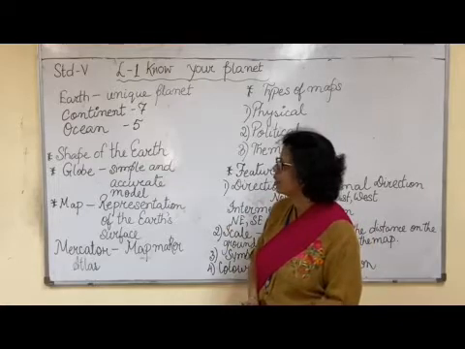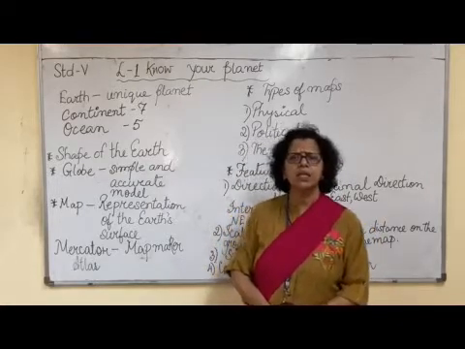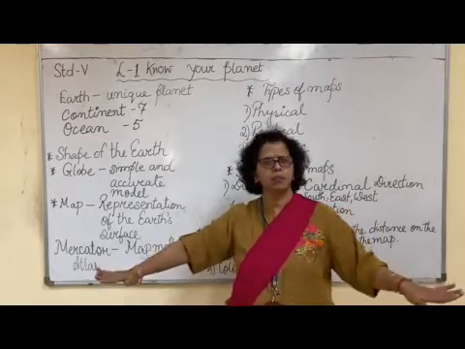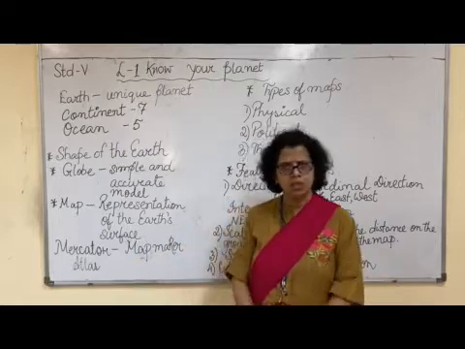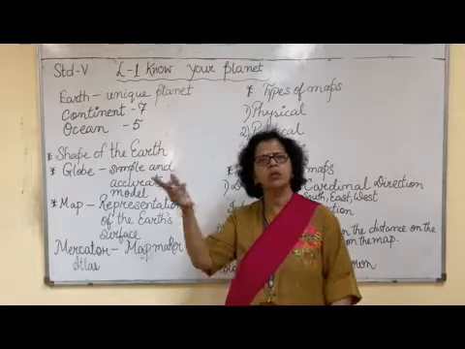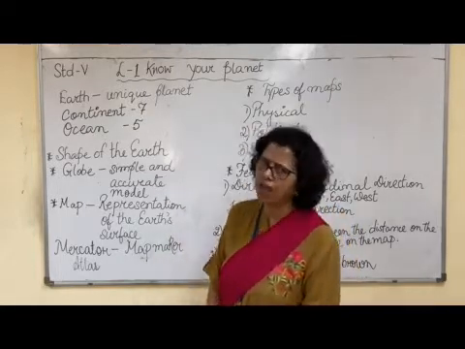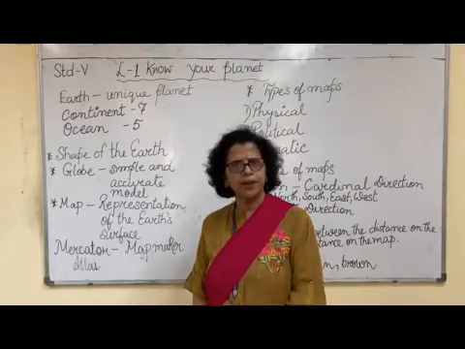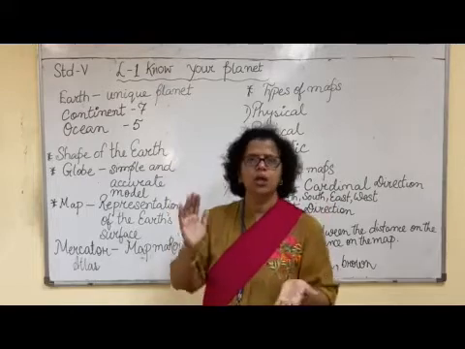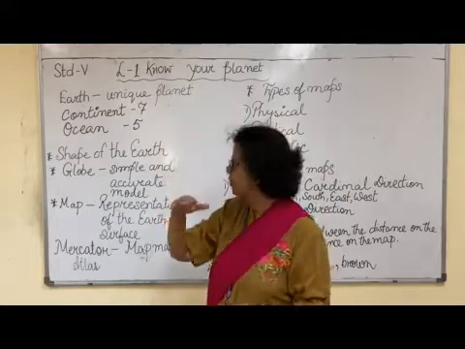What is the shape of the Earth? The shape of the Earth is spherical. Previously, people thought that Earth is flat like a table. But it was Ferdinand Magellan who traveled around the world and proved that Earth is not flat. It is spherical. Spherical means it is like an orange, flat at the bottom and at the top.